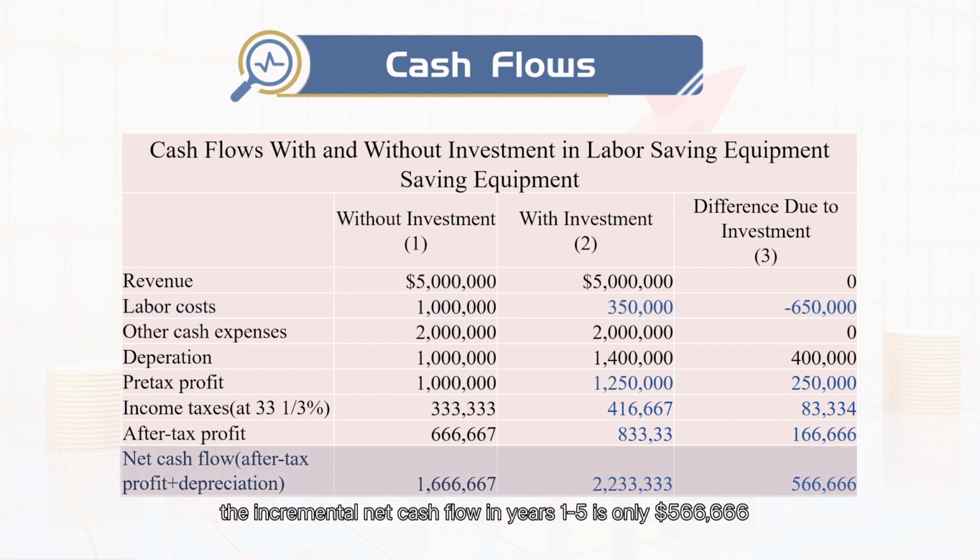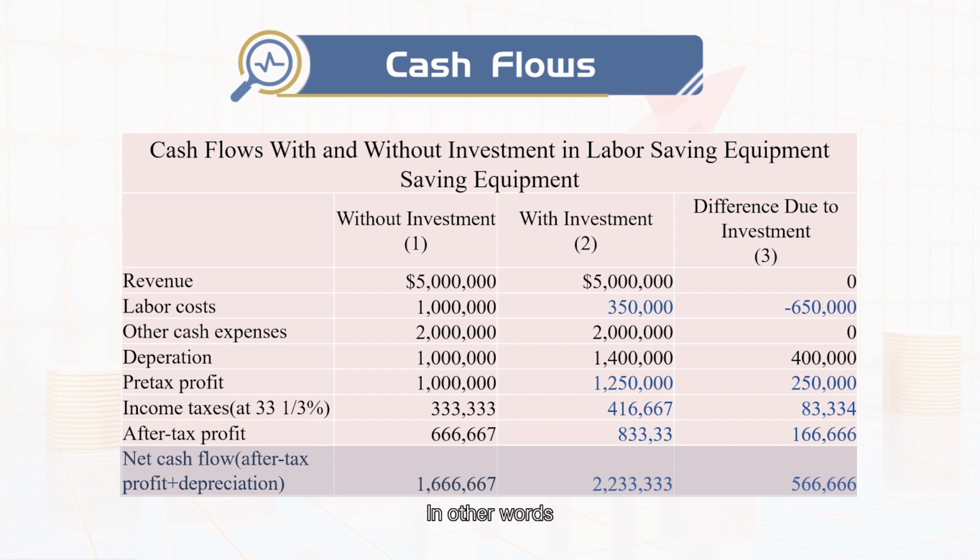Consequently, the incremental net cash flow in years 1 to 5 is only $566,666 instead of $600,000.